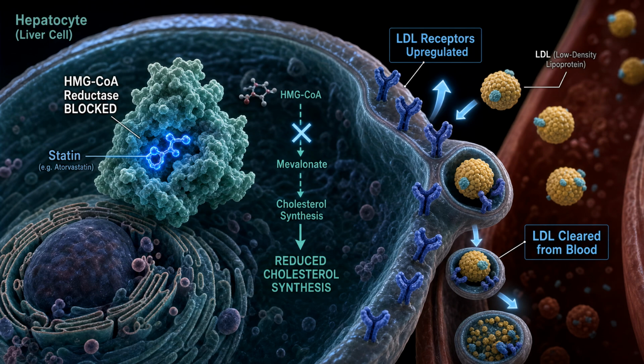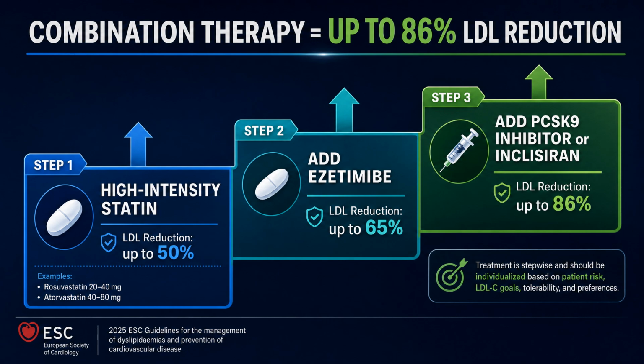When lifestyle modifications, such as a Mediterranean diet and regular exercise, are insufficient, pharmacological intervention is required. The foundation of lipid-lowering therapy remains high-intensity statins, which inhibit cholesterol synthesis in the liver and upregulate LDL receptors, clearing cholesterol from the blood. However, the 2025 guidelines strongly endorse early combination therapy to reach ambitious targets.